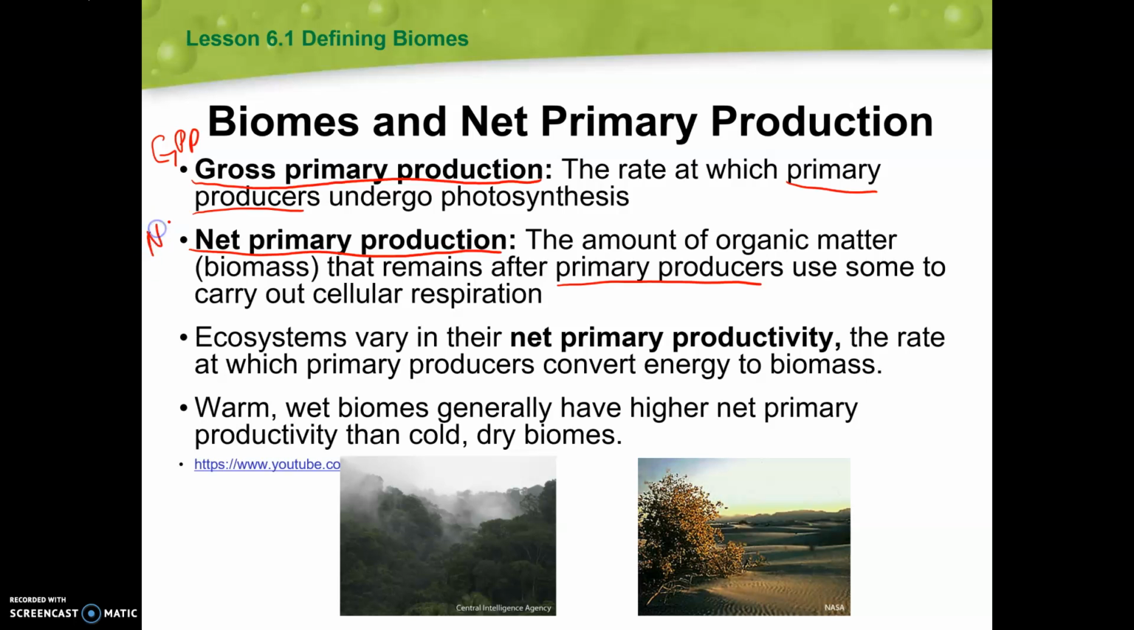So it's going to be important to note that, we know in primary producers, they do both photosynthesis and cellular respiration. So they have to use some of the sugars they make to undergo cellular respiration. And these ecosystems are going to vary in their net primary productivity depending on the rate at which those primary producers are converting energy to that biomass. Warm and wet climates generally have a higher net primary productivity than cold and dry biomes.